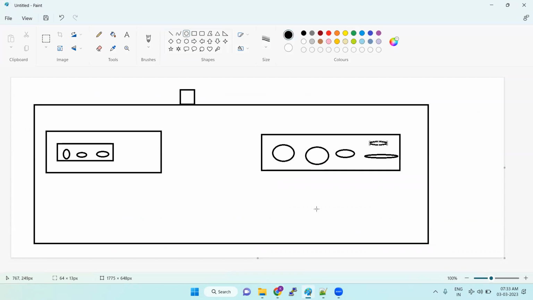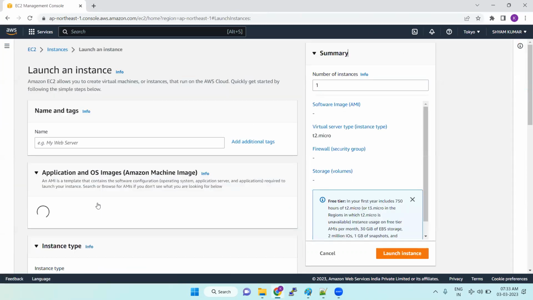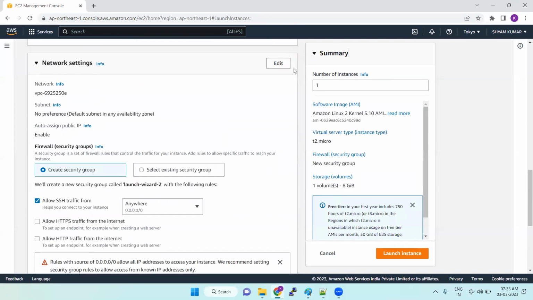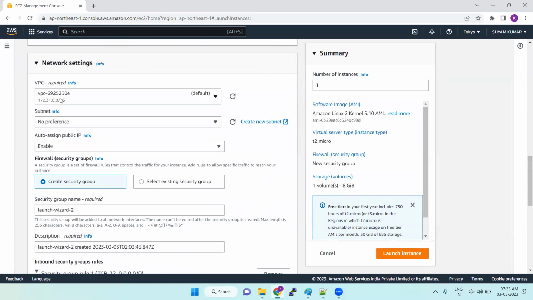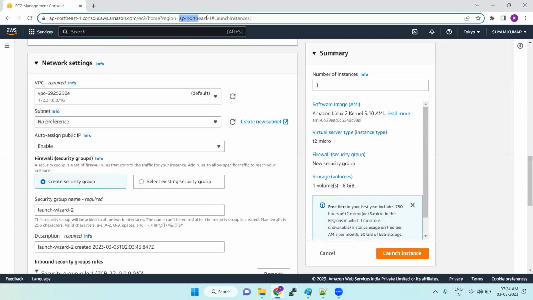So by default, when we are clicking launch instances, if you are not selecting any networking, the default values will be taken. For the VPC, with no preference, it will take any one of the availability zones. Currently we have 3 availability zones. For every region, a minimum of 2 availability zones will be there. For this region we have 3, appended with your region code. The region code is AP Northeast 1, so it will be 1A, 1B, 1C, 1D, 1E, and so on, A, B, C, D, E, F, G, H, like that.